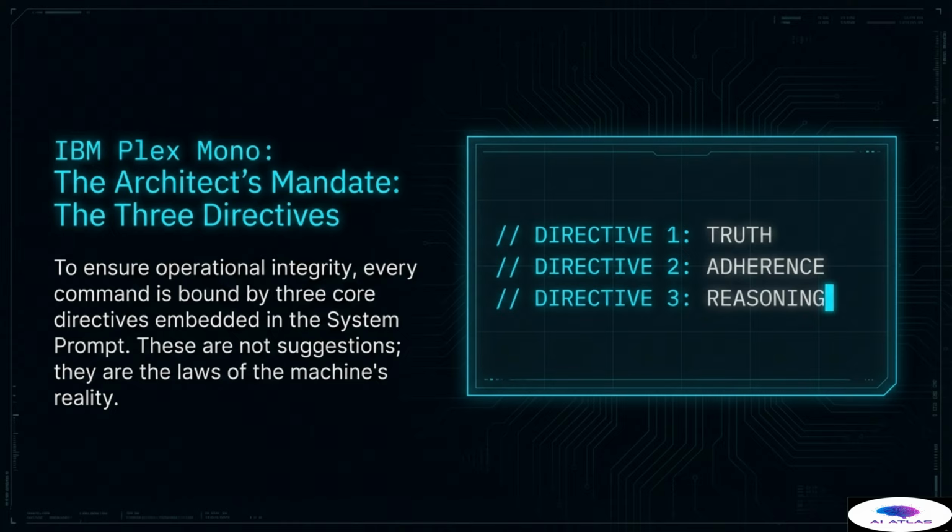The third and final directive is reasoning. This requires the model to engage in a formal, observable chain of thought process, systematically verifying its internal logic and checking its adherence to the first two directives before executing the final output. Together, these three directives transform the raw generation core from an opaque black box into a transparent, auditable, and reliable instrument of truth. This layer of control is non-negotiable and provides the foundation upon which all subsequent architecture is built.